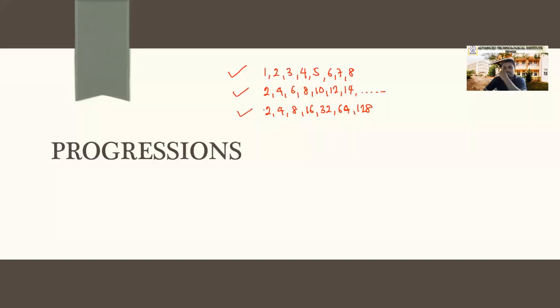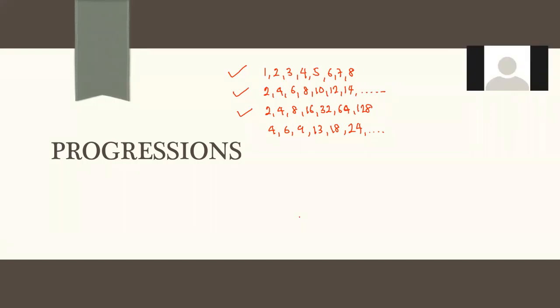Then if I take something like this: 4, 6, 9, 13, 18, 24, and if this continues like this, is this a progression?